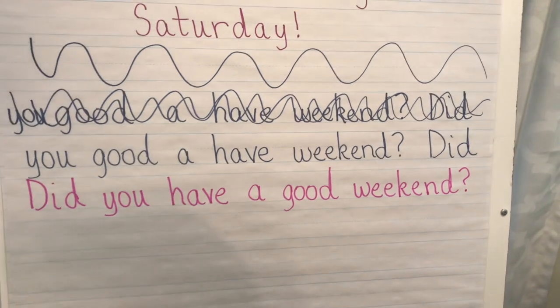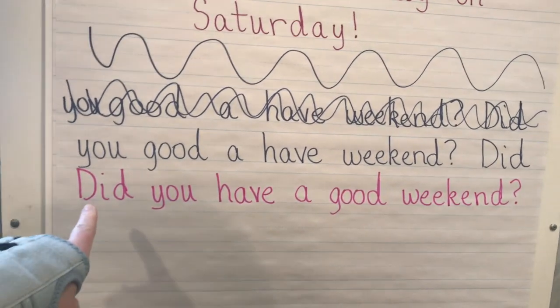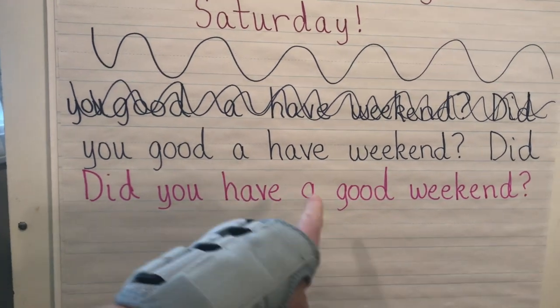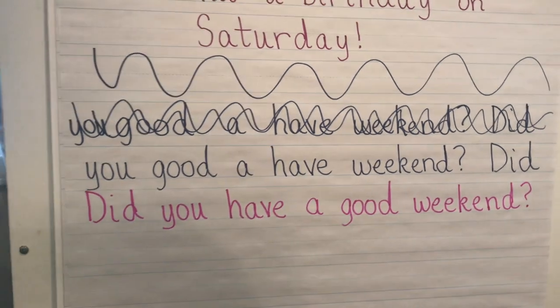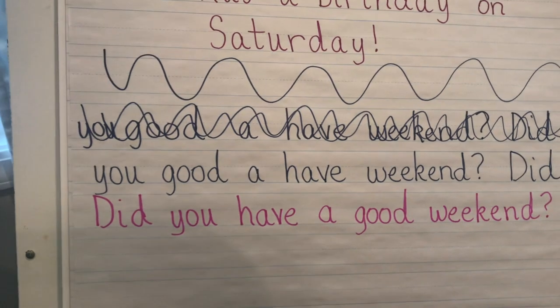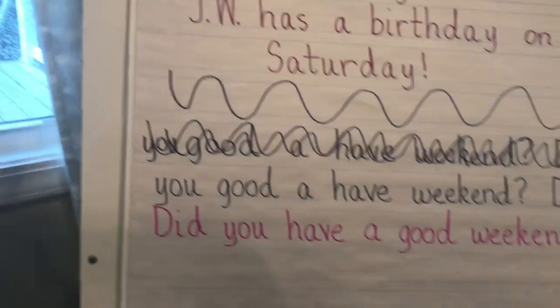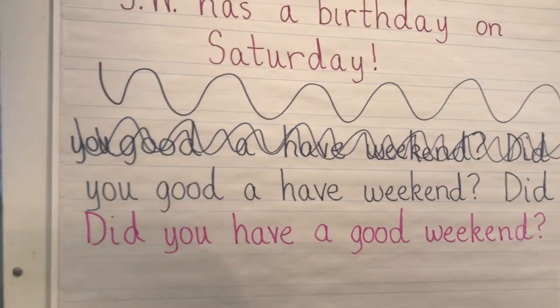Okay, so the correct answer is in pink. Let's read it. Did you have a good weekend? And of course, what kind of a sentence is this if it has a question mark at the end? It's a question. It's asking you a question. It needs an answer from you. So I hope you did have one and you can say, yes, I had a good weekend.